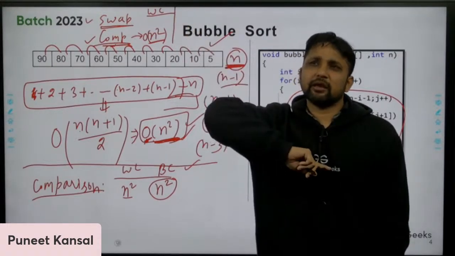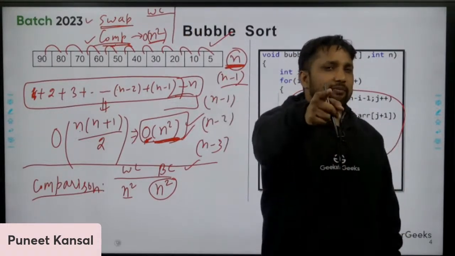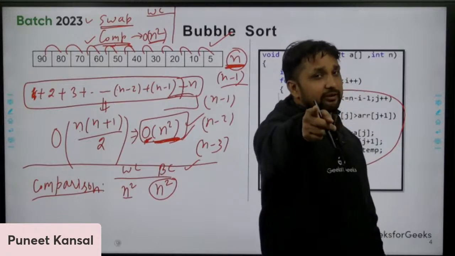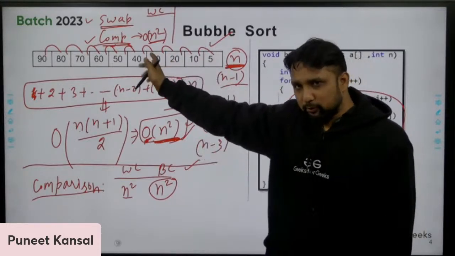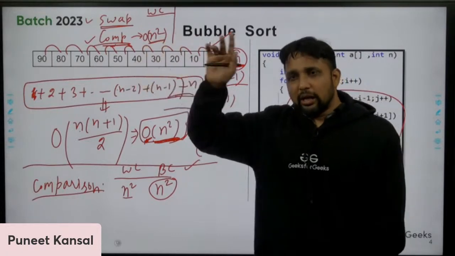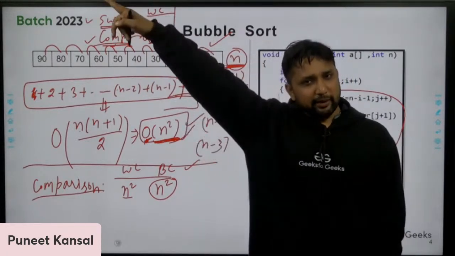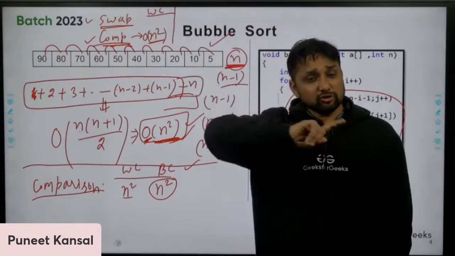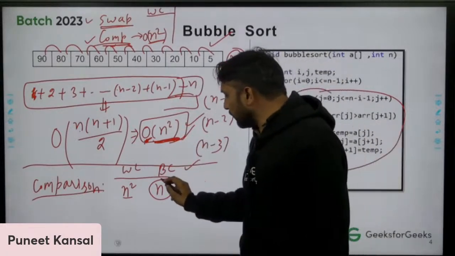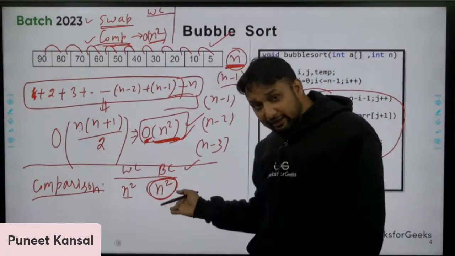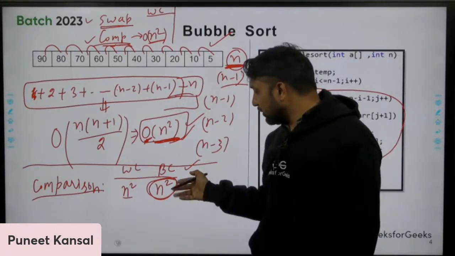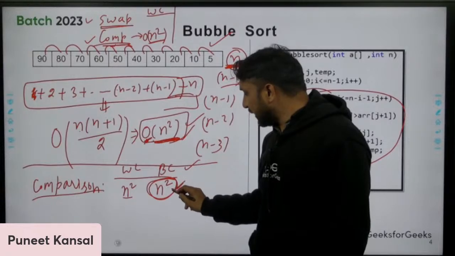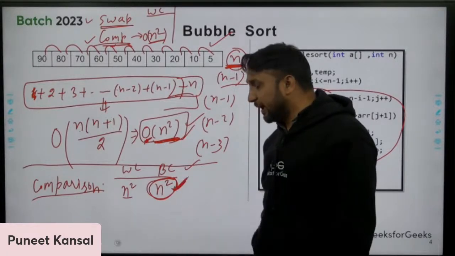If I'm saying I'm giving you the best case, I'm saying that I'm giving you the sorted elements. In the case of bubble sort, the best case is sorted elements. So if I'm giving you sorted elements, what is the time complexity? You are saying that still that is n square.